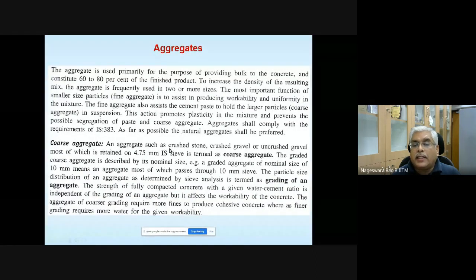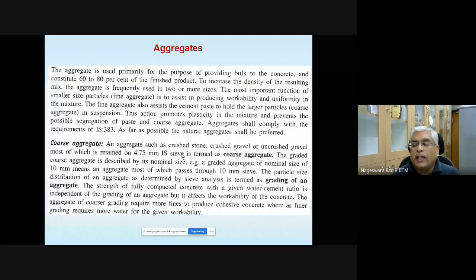An aggregate such as crushed stone, crushed gravel, or uncrushed gravel, most of which is retained on 4.75 mm IS sieve, is termed as coarse aggregate. So what is retained on the 4.75 mm IS sieve is coarse, and what is passing through is fine aggregate.